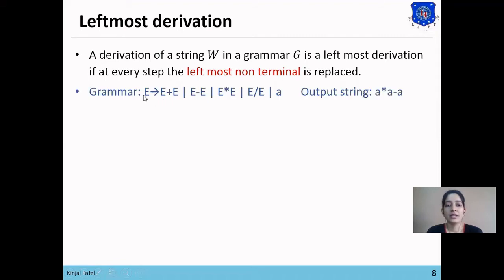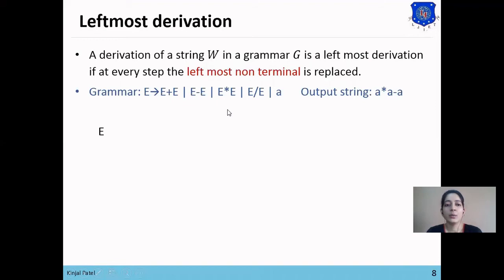For example, the grammar is given as follows and the output string is A star A minus A. Now we want to derive this string from this grammar. So we will apply leftmost derivation for this string. We will start from the starting symbol, and as there is only one symbol at the first step, we need not check for the leftmost non-terminal. So we'll directly replace this E with one of the forms for the derivation of A star A minus A.